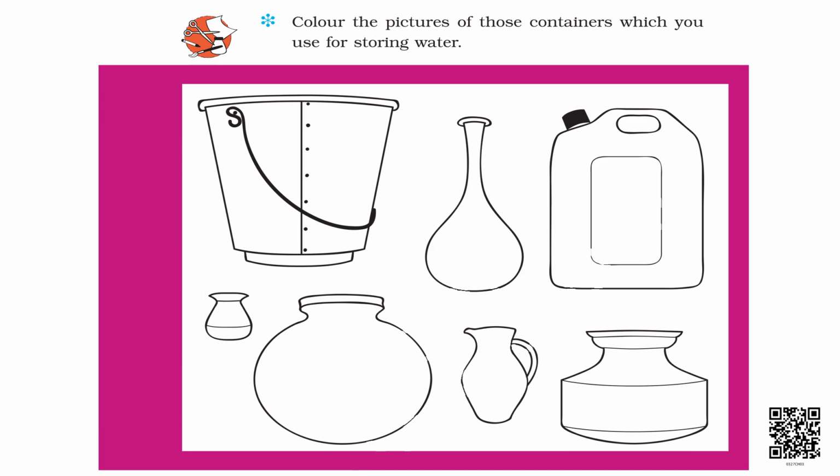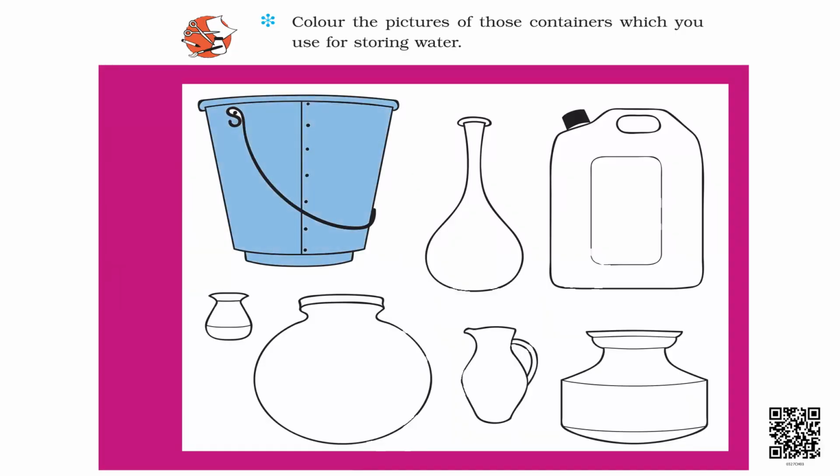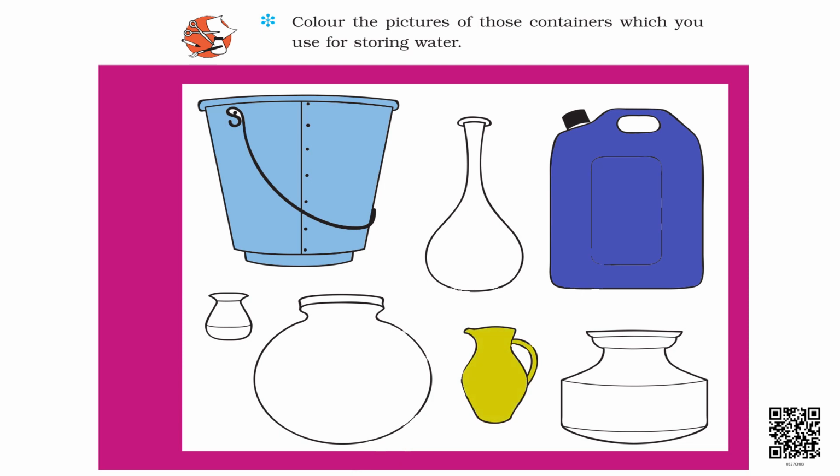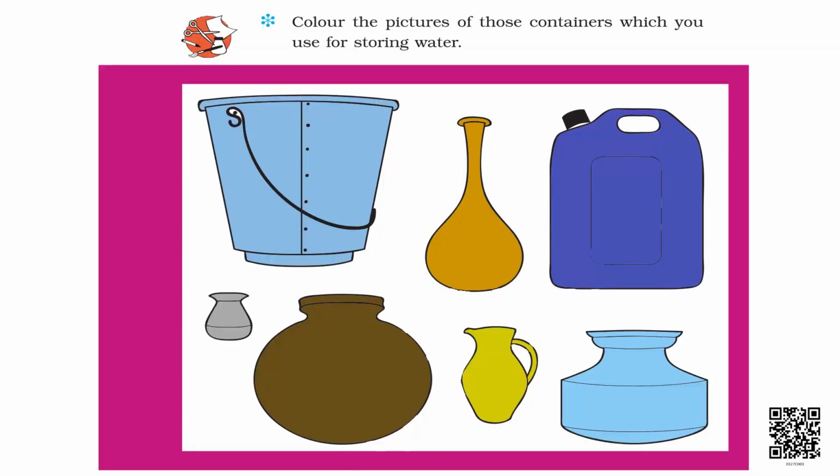Might be all these containers are found in your house, but there may be a few containers not found in your house. So, you will color the pictures of the containers which are found in your house. Like in my house, I have a bucket, a can, a jug, and an earthen pot to store the water. So, I will color the bucket, can, jug and the earthen pot. Similarly, you will also color the pictures of the containers in which you store water, which are found in your house.